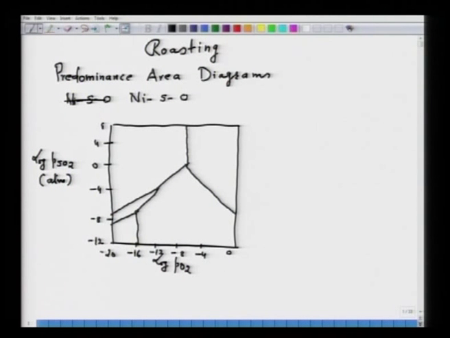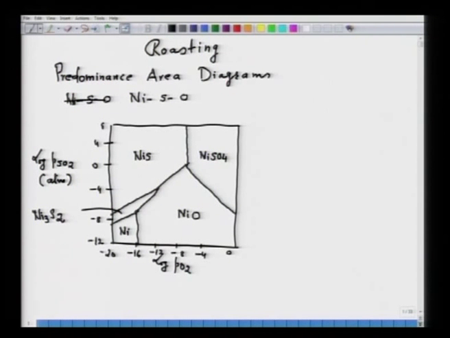Here the various phases are, say, this is nickel sulphide, this is NiSO4, this is NiO, this is nickel, and this one is Ni3S2.